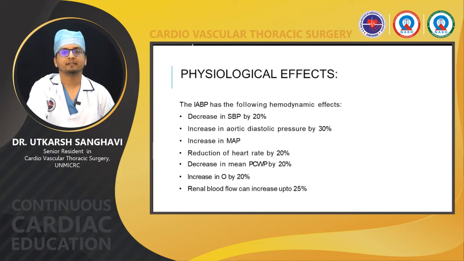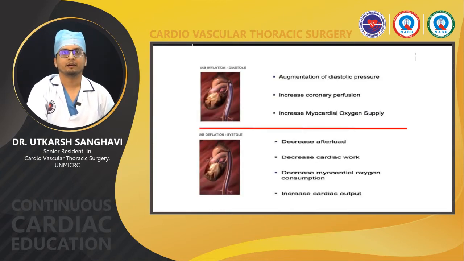IABP also decreases the systolic blood pressure by 20%. It also increases aortic diastolic pressure by around 30%, increases the mean aortic pressure, reduces the heart rate by 20%, decreases the mean pulmonary capillary wedge pressure by 20%, increases the cardiac output by 20% and increases the renal blood flow by around 25%. This is a diagram which shows inflation occurring in the diastole.